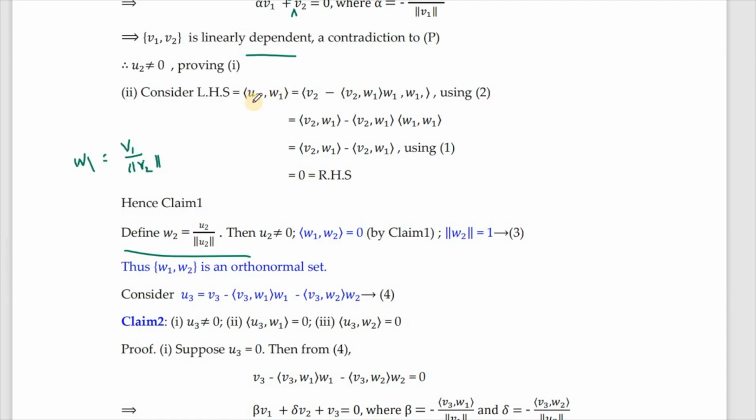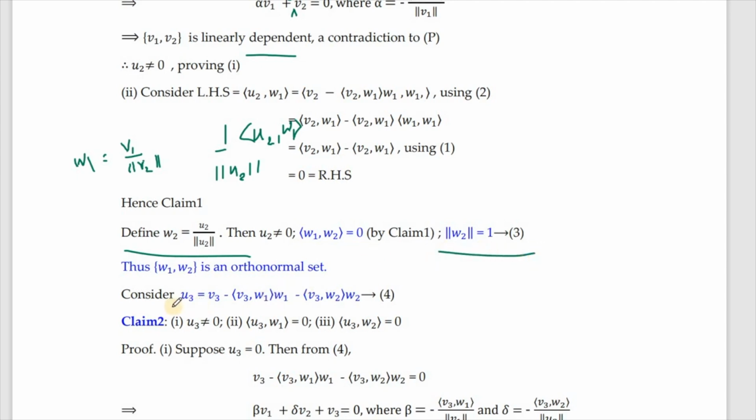So when I describe my w2 as u2 by norm u2, 1 by norm u2 will come out, so that you have inner product of u2 with w1, but that is already 0. That is why you get inner product of w2 with w1 to be 0, only because of the second part of the previous claim. And we also notice that the norm of w2 is equal to 1.